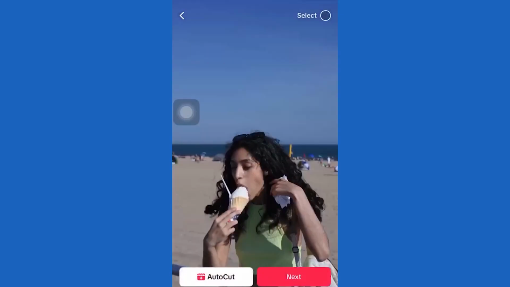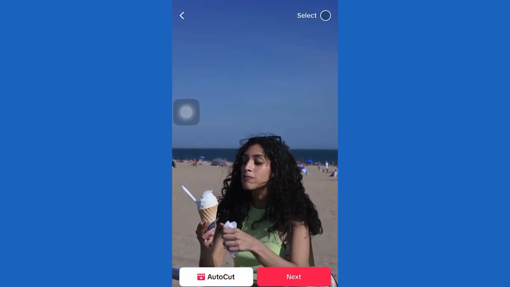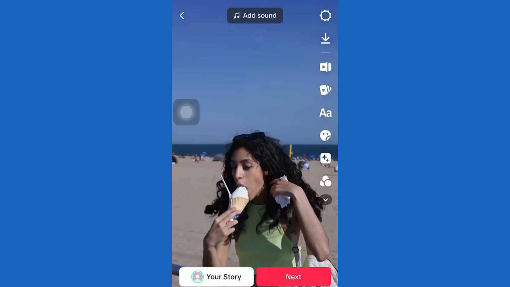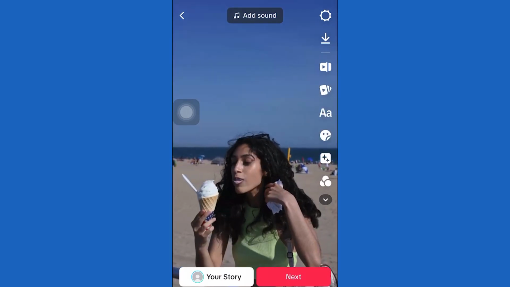After that, you want to open TikTok. Then click on the plus button here to create a new video. You can record a video or upload one from your photo gallery. I'm simply going to open one from the photos. The next step is to click on this button here in order to open our TikTok editor.